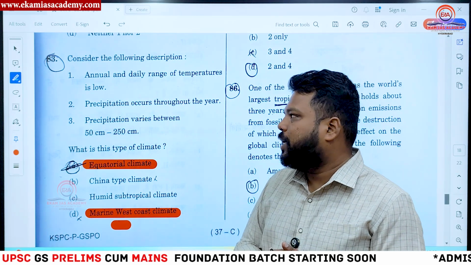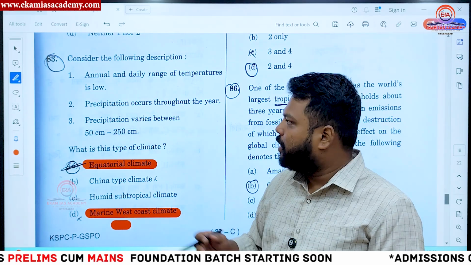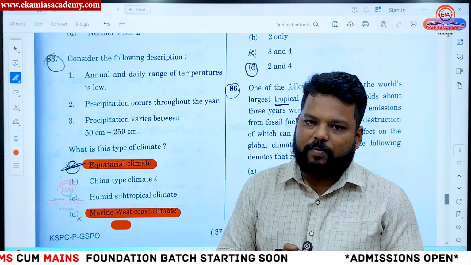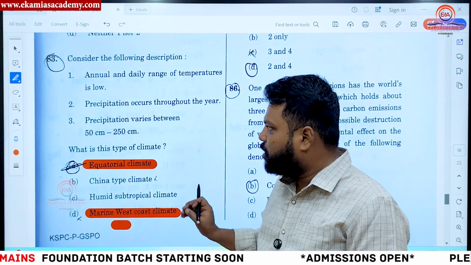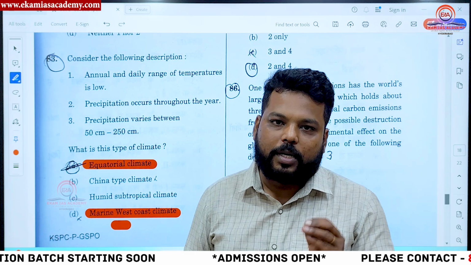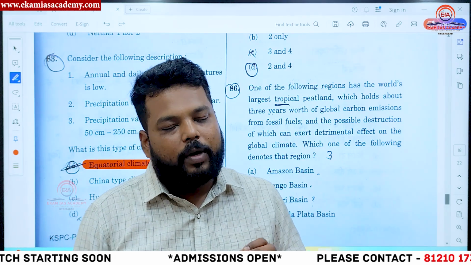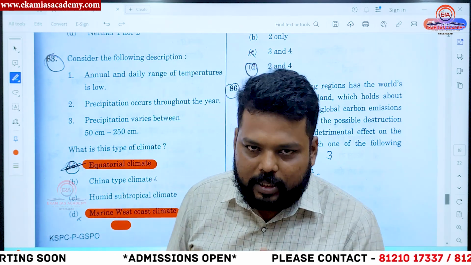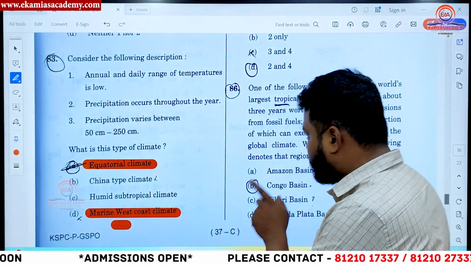But the annual range and diurnal range of temperatures are low, is a key perception which we have discussed. So for this question number 83, we have to wait on for A or D as the option. In the key which we are releasing, we have kept A and D as options in set number C. So please cross check this.